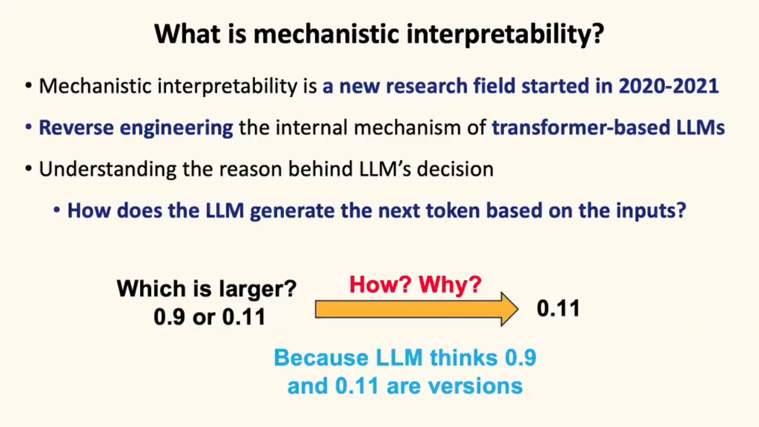And in this case, the reason is that 0.9 and 0.11 activate the neurons and parameters related to versions. So in this situation, 0.11 means the number 11 version, and 0.9 means the ninth version. So the model thinks 0.11 is larger than 0.9. In order to solve this problem, we can design some methods based on the analysis, such as adding prompts before the sentence. If we say 0.1, 0.9 and 0.11 are numbers, then the LLMs can answer directly.